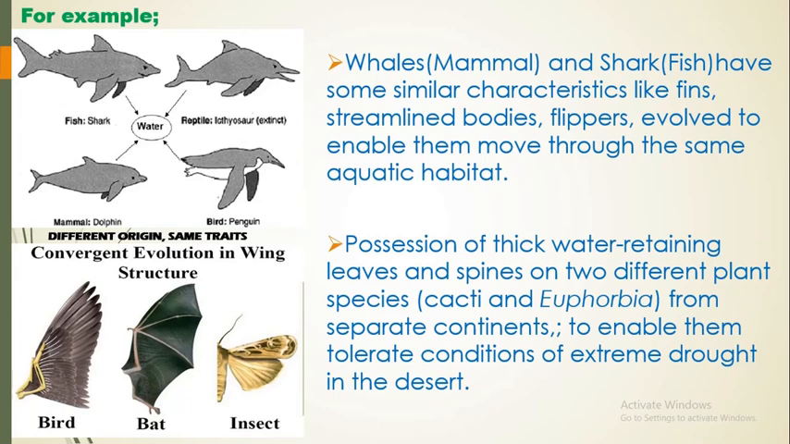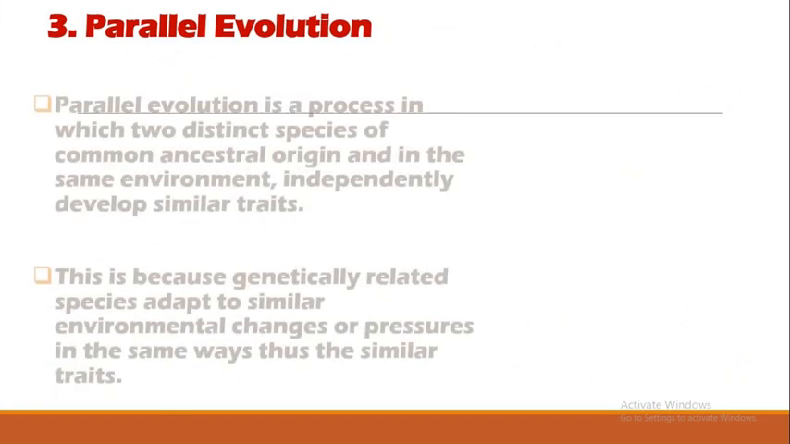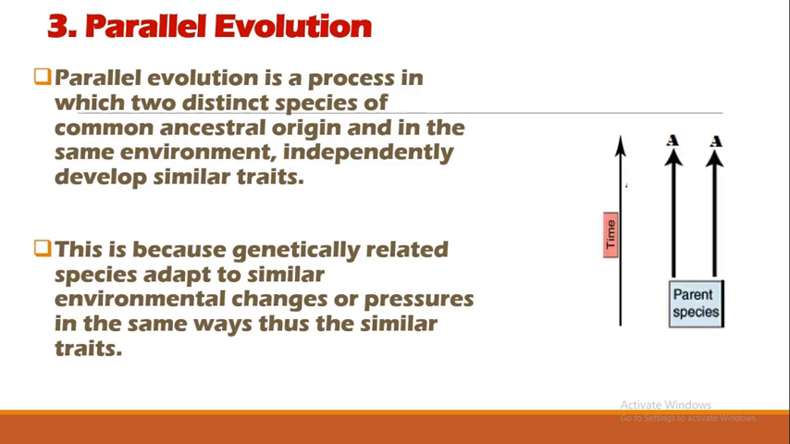And lastly, we are going to be talking about the last one, which is parallel evolution. Now, parallel evolution is a process in which two distinct species of common ancestral origin and in the same environment independently develop similar traits. This seems to be like the normal thing that one would consider, organisms of the same species evolving similar traits. Now this is because genetically related species adapt to similar environmental changes or pressure in the same way, developing similar traits. Okay, let's look at this image.